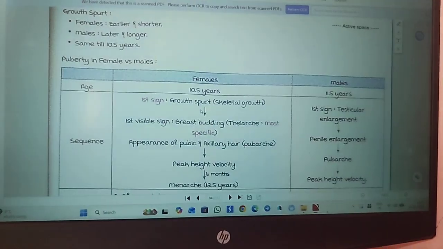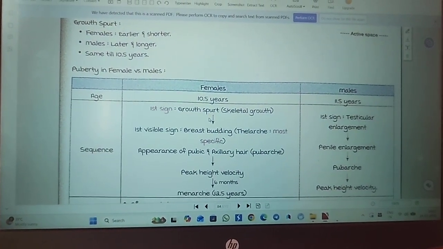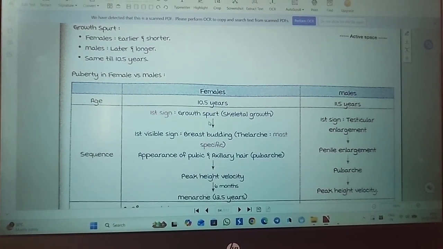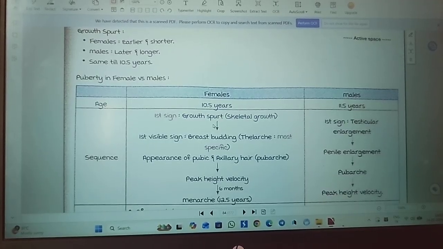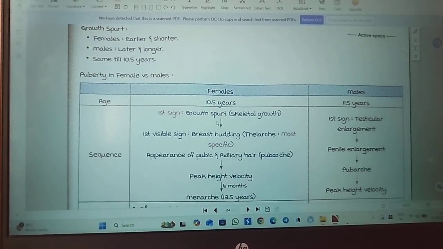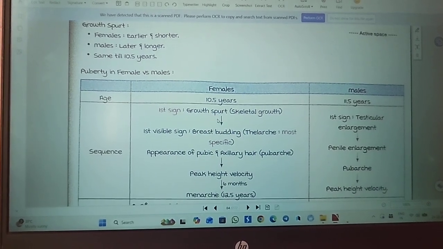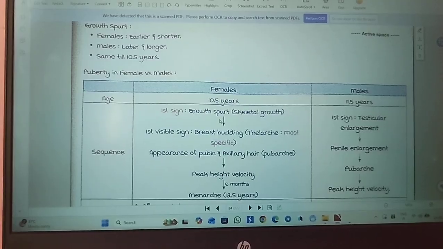Next is the growth spurt. In females the growth spurt is earlier and shorter, and in males the growth spurt is later and also longer. Until 10.5 years the growth spurt is the same. And there is a differentiation of puberty in females versus males. In females the age is about 10.5 years and in males it is 11.5 years.